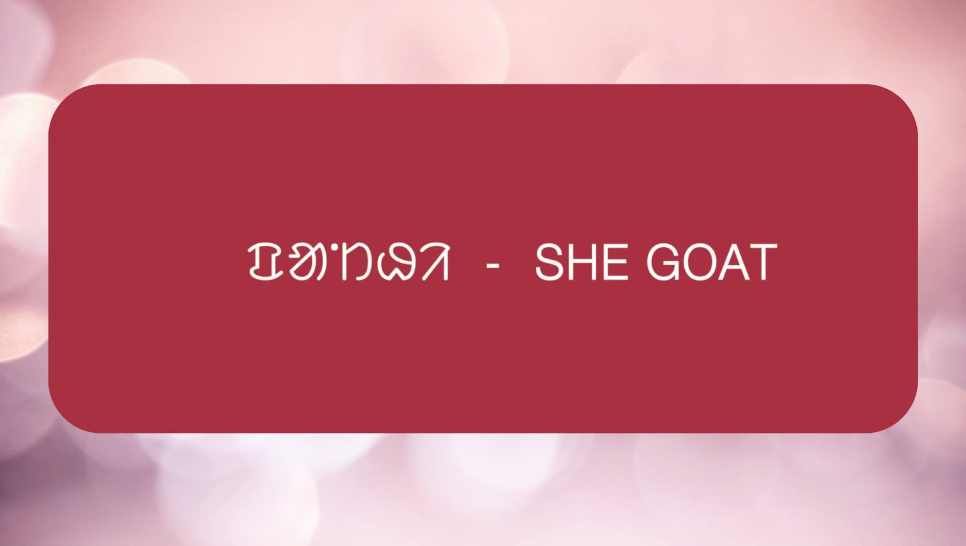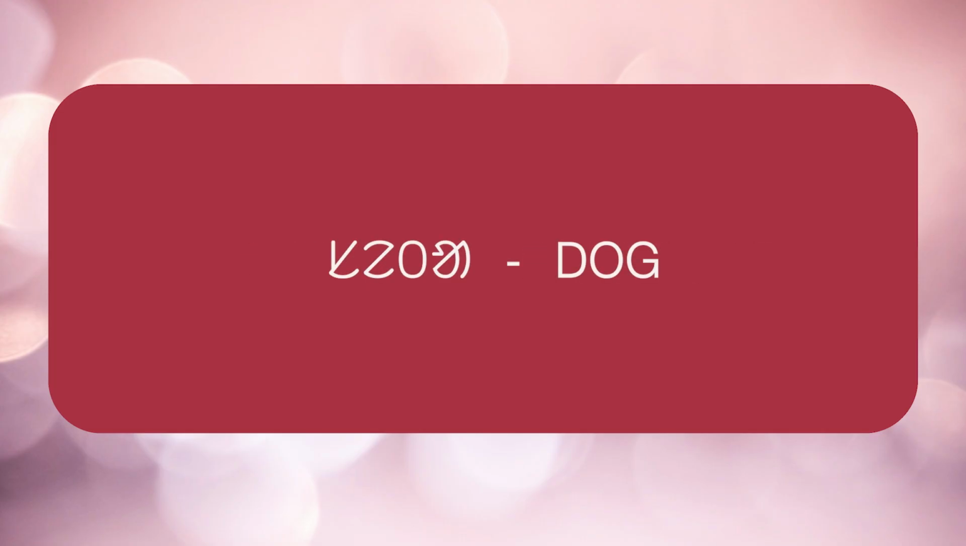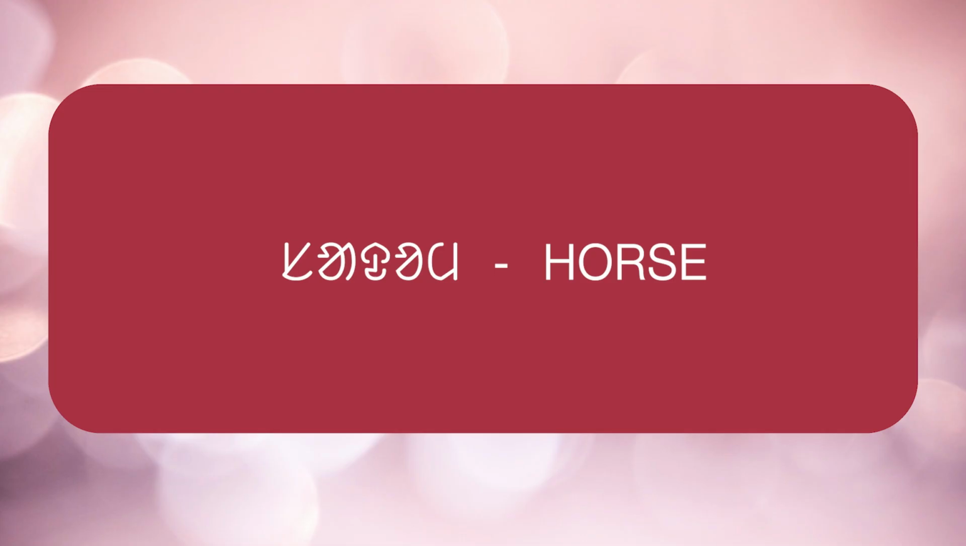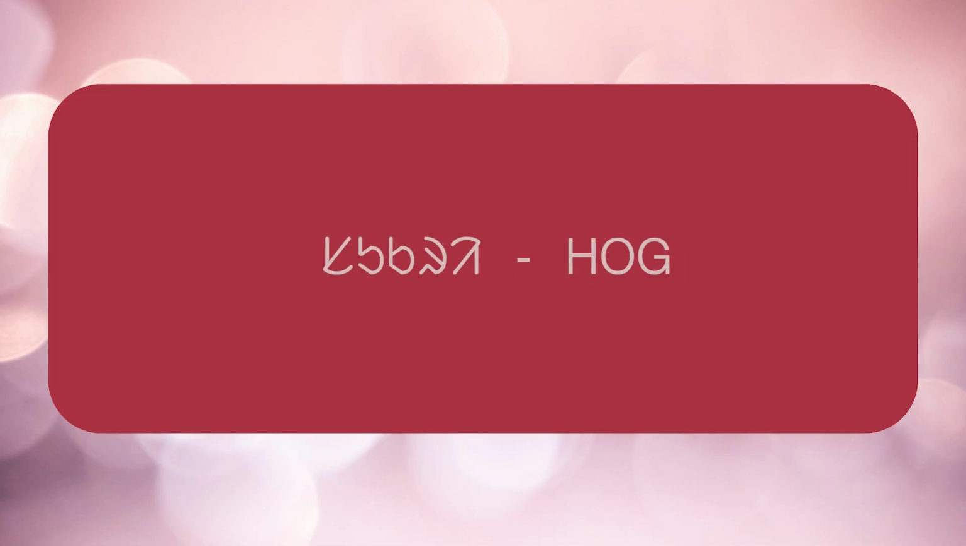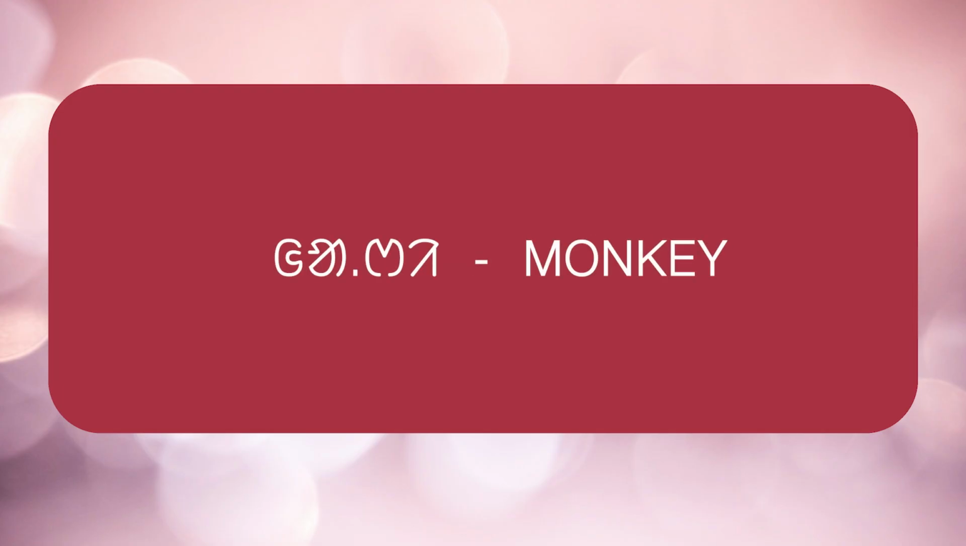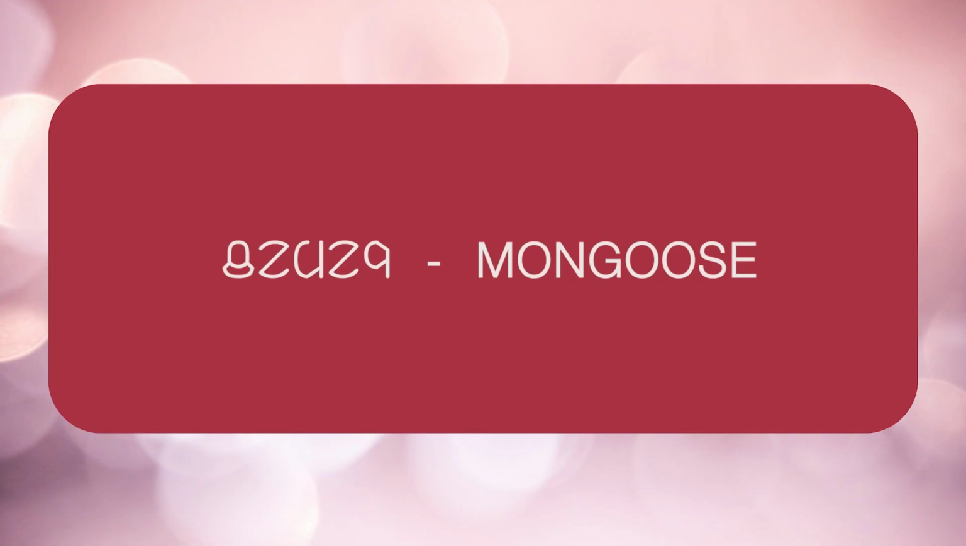Pathi means she goat, Bhidi means sheep, Seta means dog, Pusi means cat, Sadom means horse, Hathi means elephant, Sukri means hog, Oot means camel, Gadi means monkey, Chemeng means mongoose. Now let us make some sentences with the pet animals.